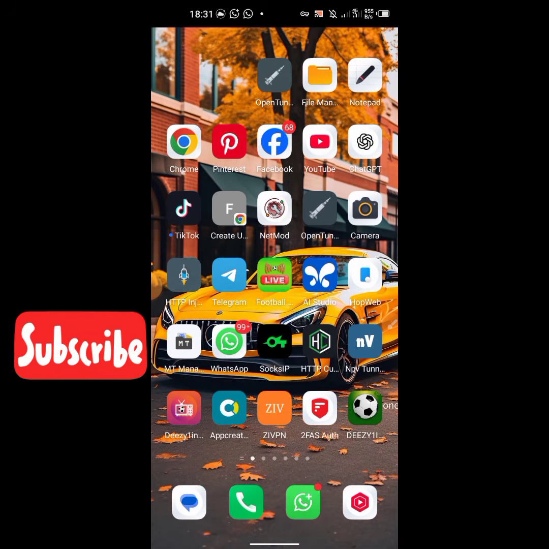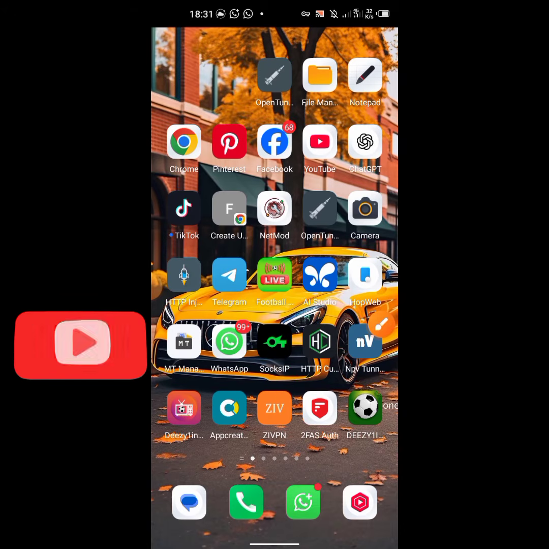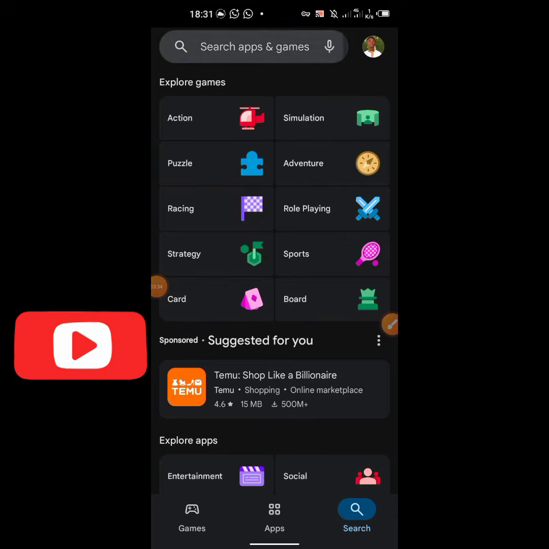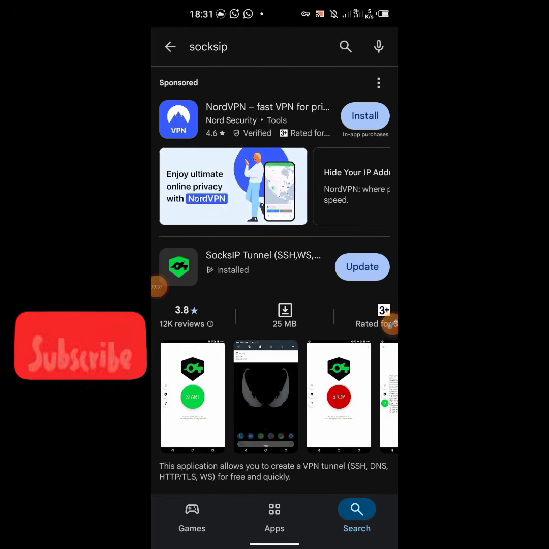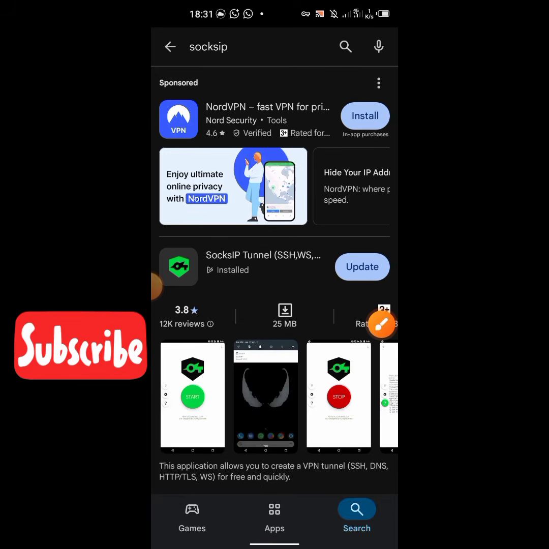This is the SocksIP app. If you don't have it, you can go to Play Store, type SocksIP, and click on install, and it will install it for you. I think they recently released a new update, so I will have to update the app before I continue with this configuration. So, you are done updating.